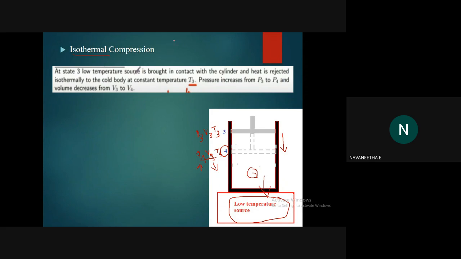Okay, so write out the heading and also draw the figure and mark all these things, okay? No need to write the entire process. Draw a rough figure, no need to draw a neat figure. That means don't use a scale and pencil, okay? You can draw the figure with the help of a pen, okay?